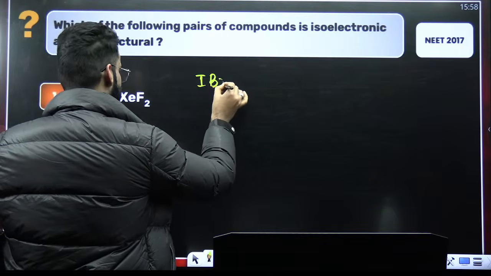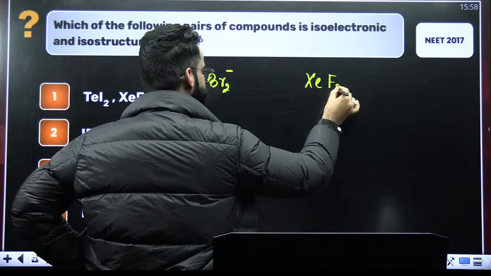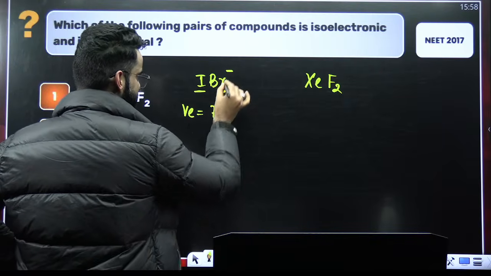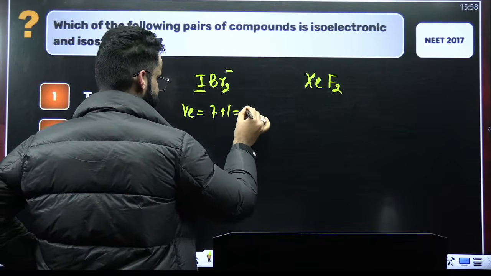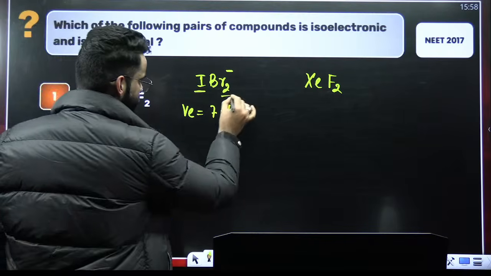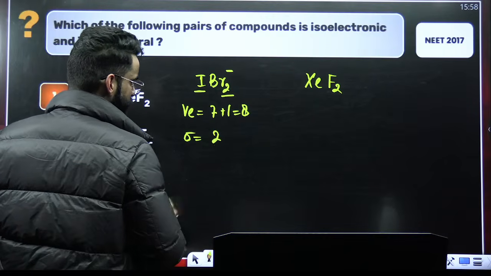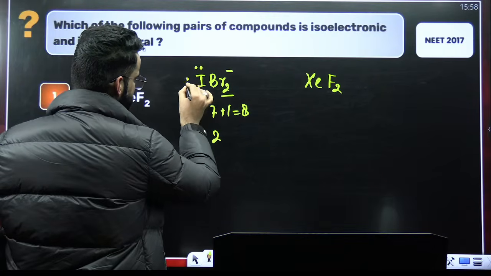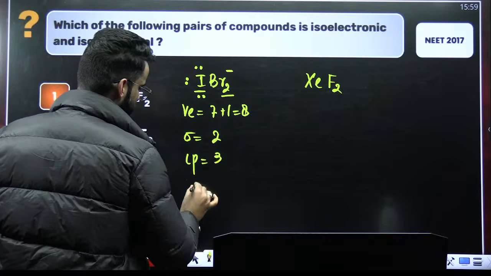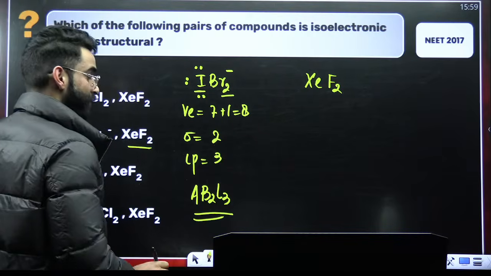we have got IBr2 negative and we have got XeF2 here. If I talk about this iodine, how many valence electrons does it have? Iodine has got 7 valence electrons. There is a negative charge, so 7 plus 1 makes it 8. Now, my dear students, how many sigma bonds do you see? 2 sigma bonds, right? Out of 8 valence electrons, 2 have been used. So there will be 6 electrons left on iodine in the form of 3 lone pairs. So 2 sigma bonds, 3 lone pairs. So it's going to be AB2L3 type.